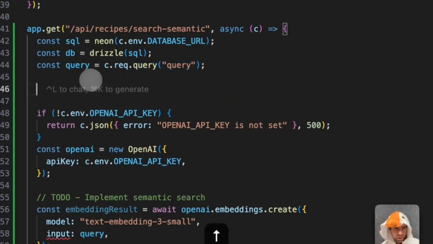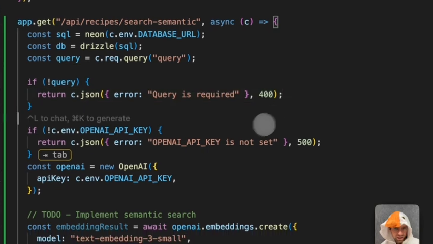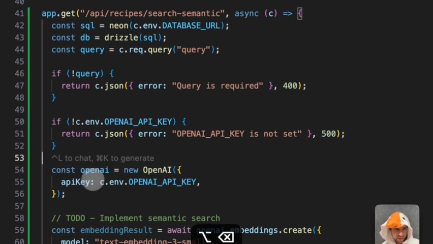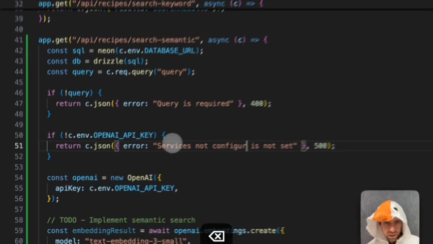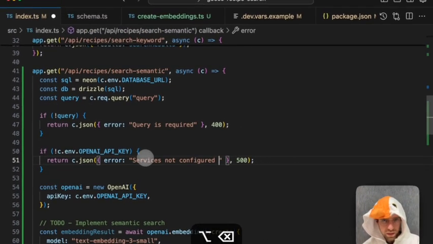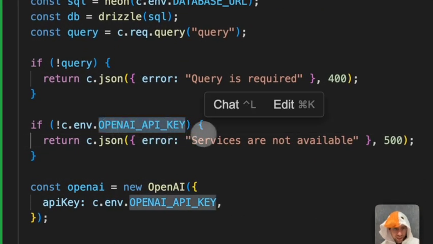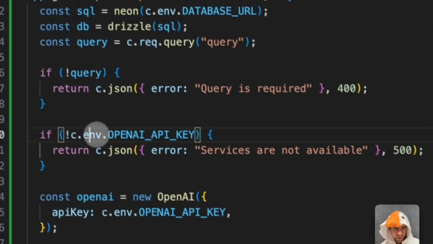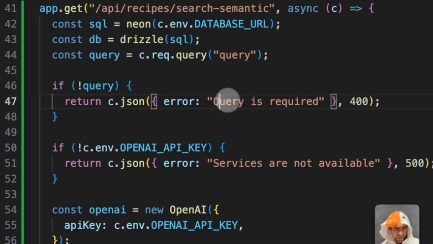Yeah, that's fine. All right, we're going to throw errors, or return erroneous JSON if API keys are not set. We're going to do an opaque error to the end user if we didn't actually configure our API key. And if the user did not send a query, that's on them. That's their problem.